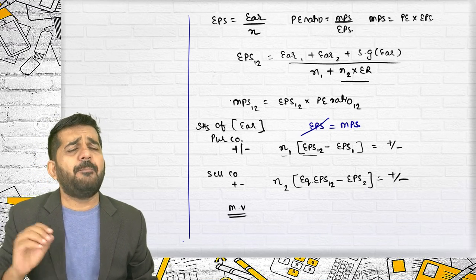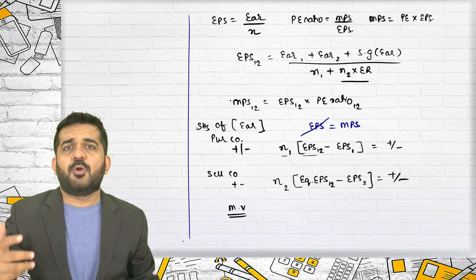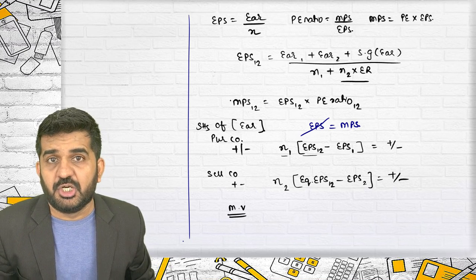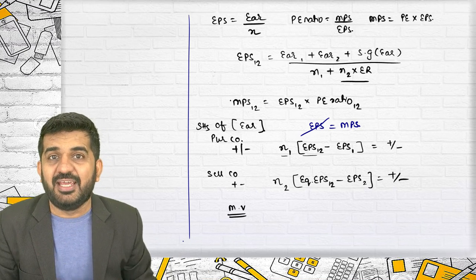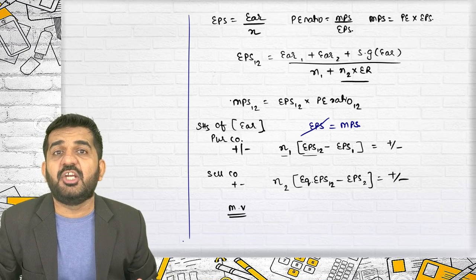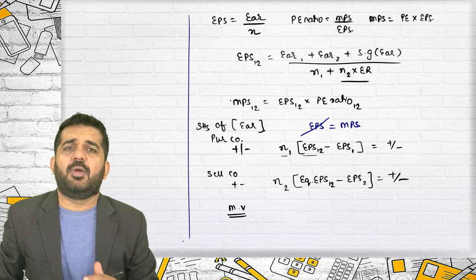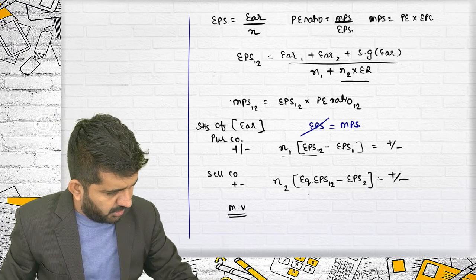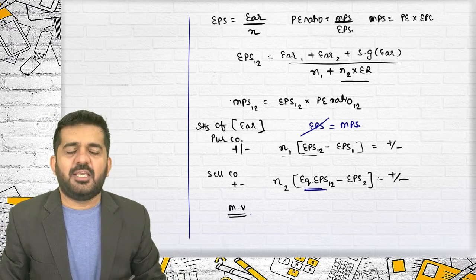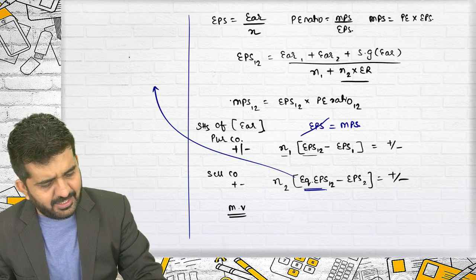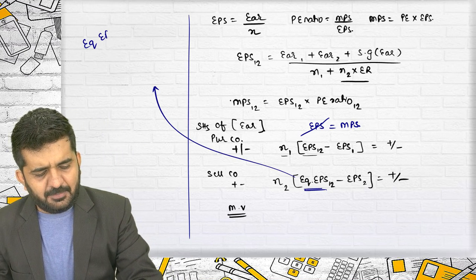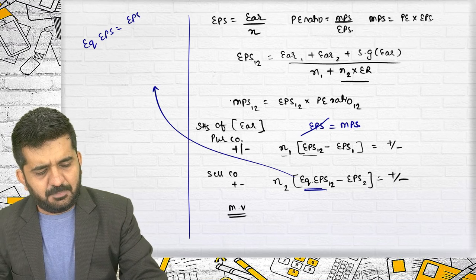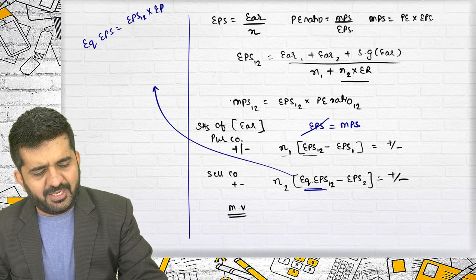If you are absolutely sound, what are the profits and losses after merger? What is the PE ratio gain? What is the synergic gain in terms of earnings, in terms of market value? You should be knowing each and everything. Here, equivalent EPS, we have not done this, is nothing but EPS 1-2 multiplied by exchange ratio.